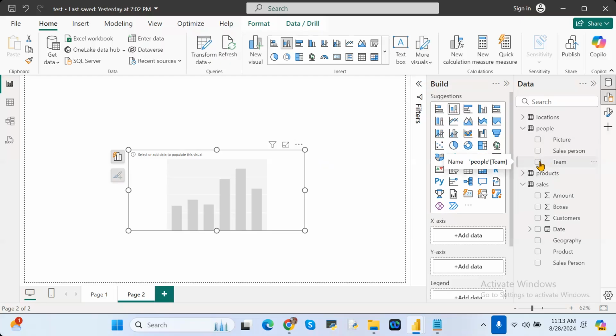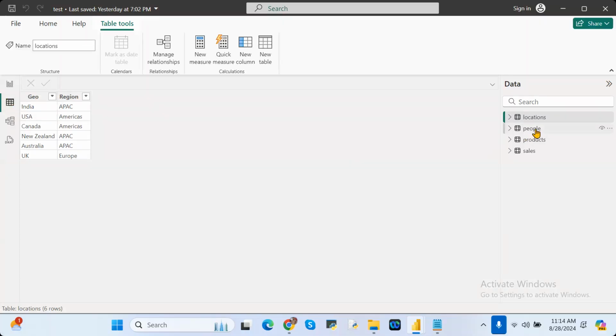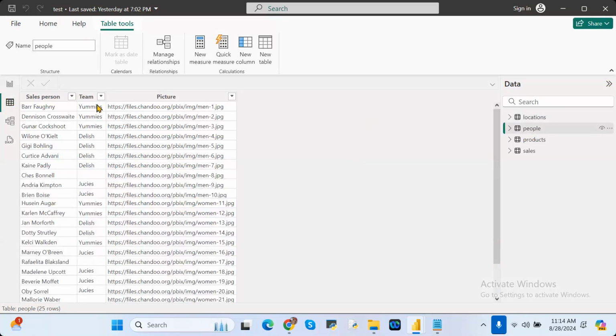But when you are in the same visual and want to use different columns from different data sets, what is required? I told you yesterday: a relationship is required in the model view. We already provided a proper relationship in the model view yesterday, right? So now you can represent the data in the visualization. See here, I'm taking teams, which is under people.